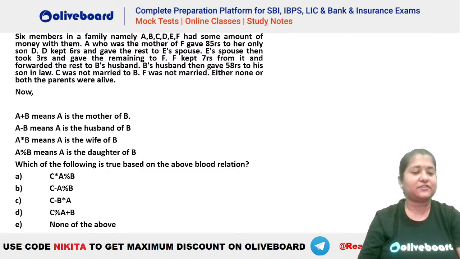Try to make the family tree first and then try to find who is keeping how much money, right? Don't mix up, because else you will not be able to understand who is E's spouse or who is B's husband, right? That has to be done beforehand. So first make the family tree and then try to find who is getting how much. Okay.